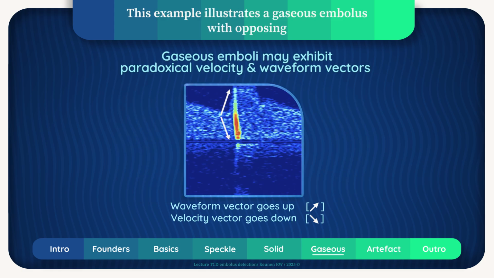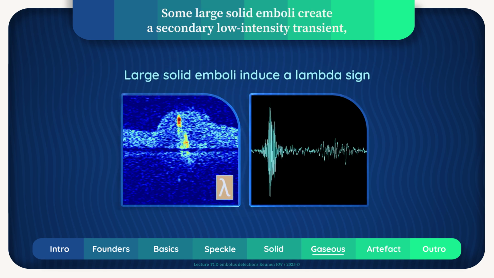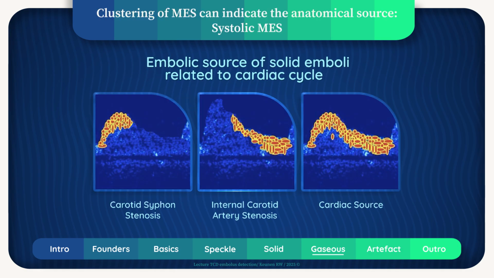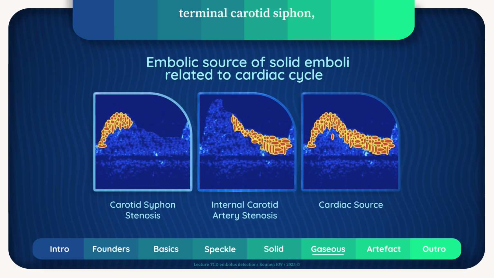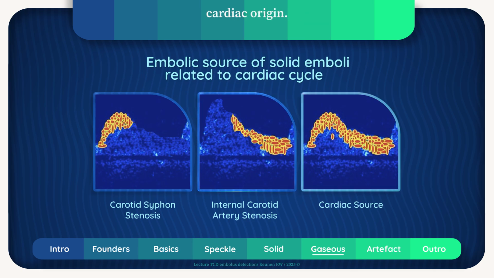This example illustrates a gaseous embolus with opposing waveform and velocity vectors, a hallmark of its type. Some large solid emboli create a secondary low-intensity transient, called the lambda sign, caused by flow disturbances in the wake of the embolus. Clustering of MES can indicate the anatomical source. Systolic MES: terminal carotid siphon. Diastolic MES: proximal internal carotid stenosis. Mixed MES: cardiac origin.